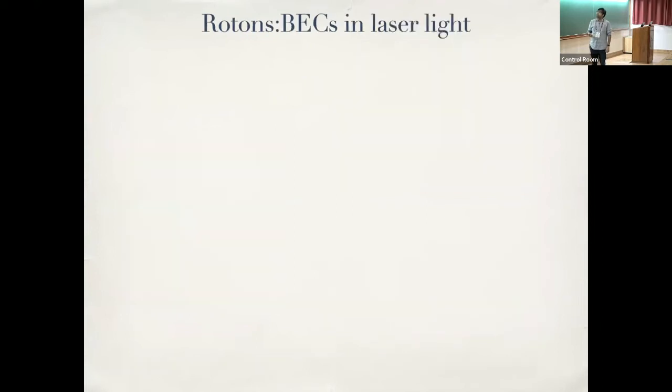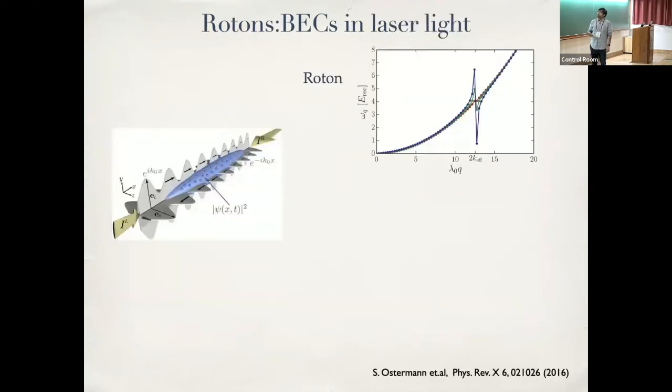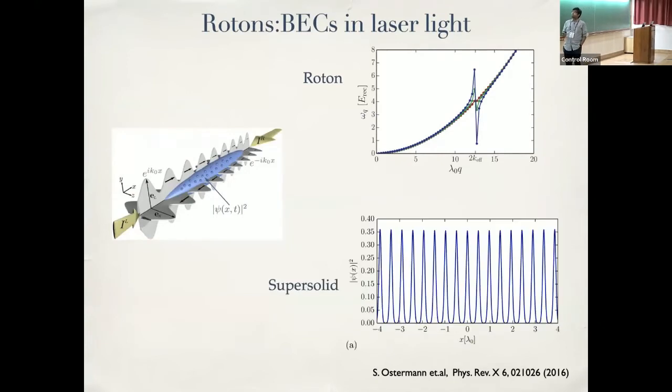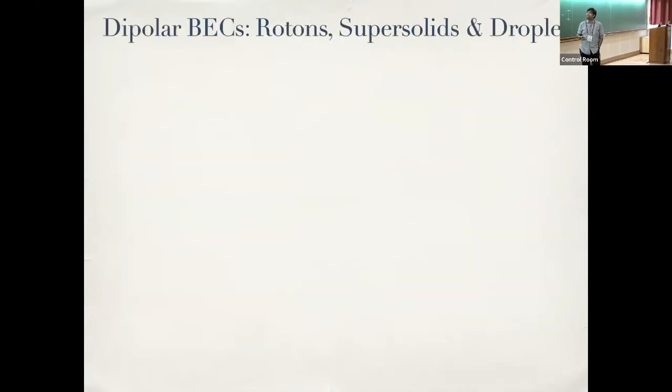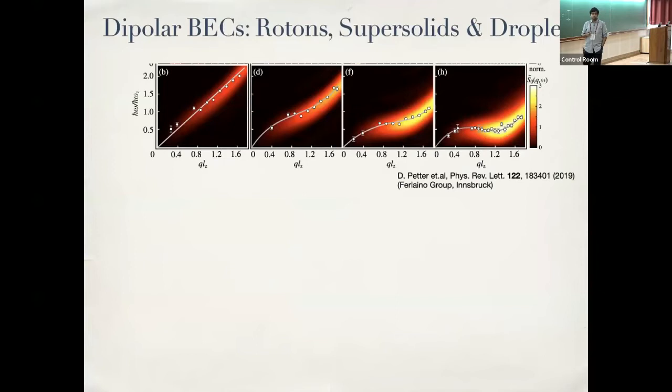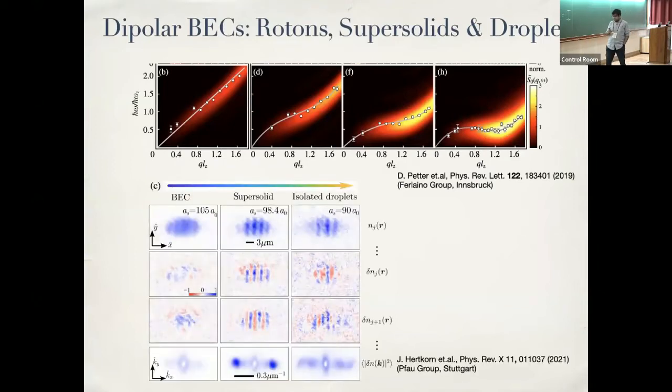Okay, so we took these different routes to make Rotons by using light-induced interactions. But meanwhile, over the last 10 years, there's been amazing development with purely magnetic dipolar Bose-Einstein condensates. So we have newer and newer species of atoms. With that, you could have atoms like dysprosium and erbium, where the dipole moment strength became really large.